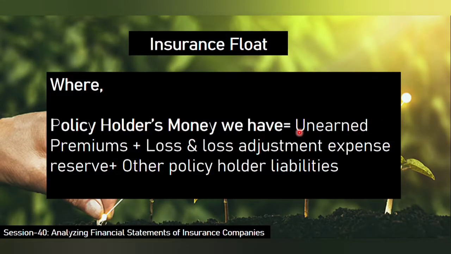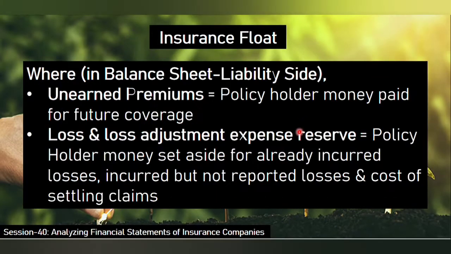Under those heads, the unearned premium. What is the unearned premium? Policyholders money paid for future coverage is the unearned premium, and loss adjustment expense reserve is nothing but the policyholder money set aside for already incurred losses, incurred but not reported losses, and cost of settling claims. So all these heads you will get under the balance sheet liability side.